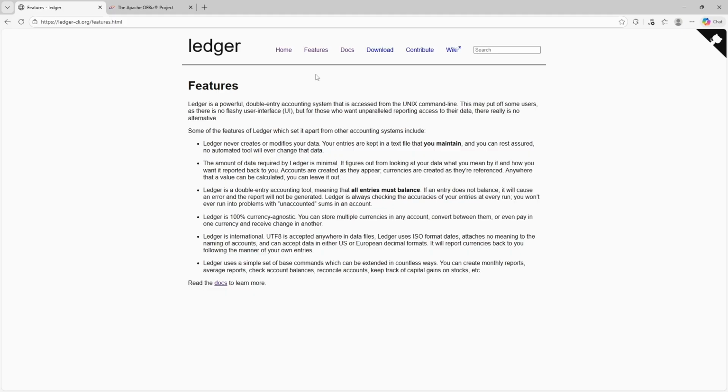On the downside, Ledger has a steep learning curve, no graphical interface, and requires comfort with command line workflows. It lacks built-in invoicing, inventory, and business process tools, making it best suited for personal finance or technically managed accounting rather than full operational businesses.